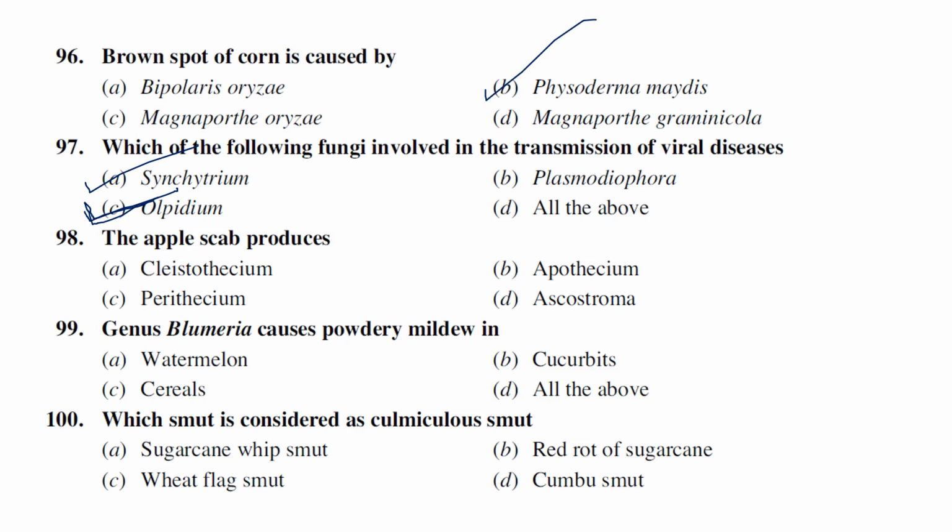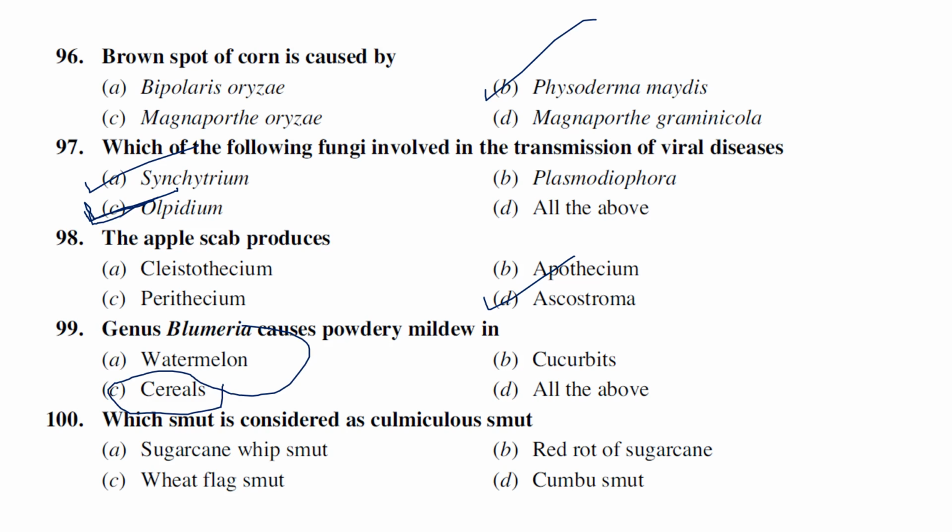The apple scab produces which of the following fruiting bodies? Generally, it produces ascostroma. Genus Blumeria causes powdery mildew in watermelon, cucurbits, cereals, and all the above. Generally, this Blumeria causes powdery mildew in cereals like wheat, all those things.